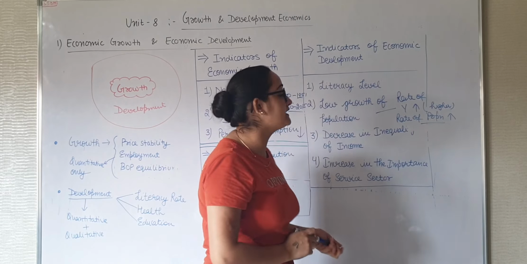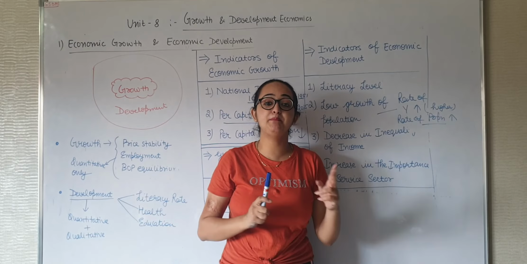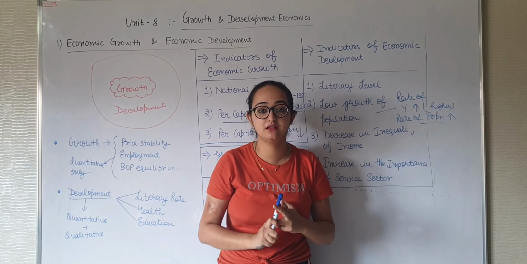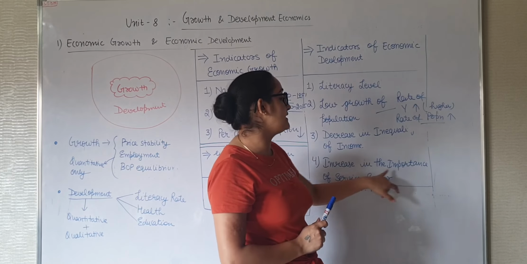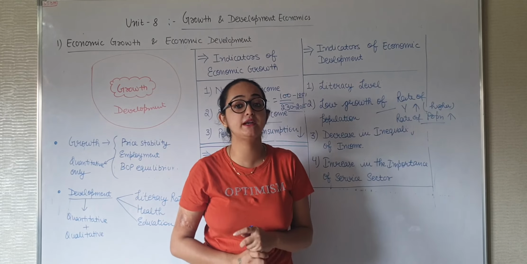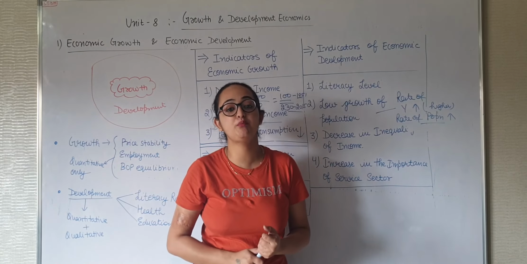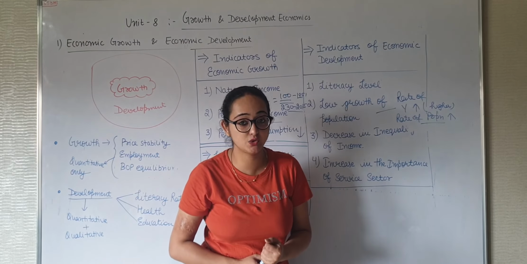Next, decrease in inequality of income. Inequality of income means the gap between rich and poor should be lessened. Next, increase in the importance of the service sector. As we know, the Indian economy is majorly dependent upon the agricultural sector. Now we have to give importance to our service sector as well.